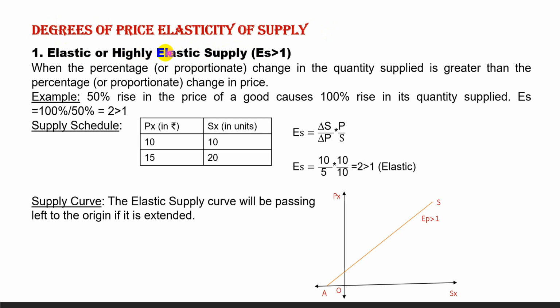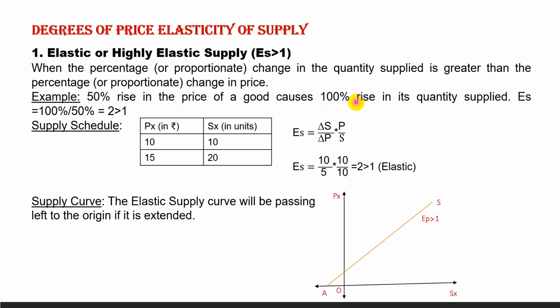A commodity is said to be highly elastic when the percentage or proportionate change in quantity supplied is greater than the percentage or proportionate change in price. Means Q percent is greater than P percent, or S percent is greater than P percent. For example, a 50% rise in price, so P percent is 50%, causes a 100% rise in quantity supplied, so Q percent is 100.